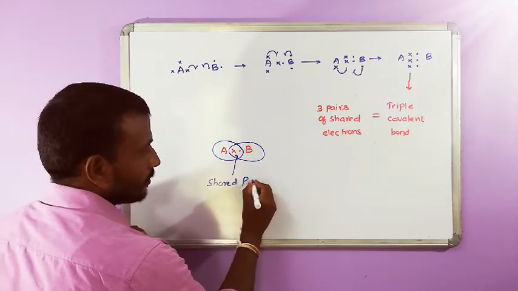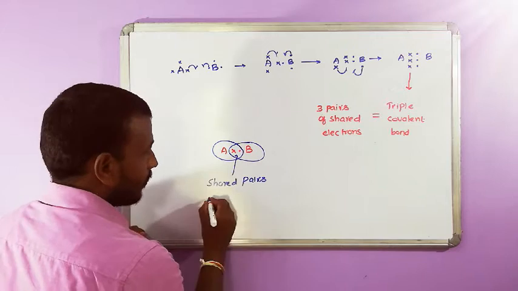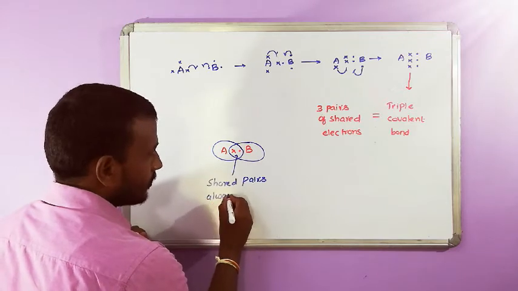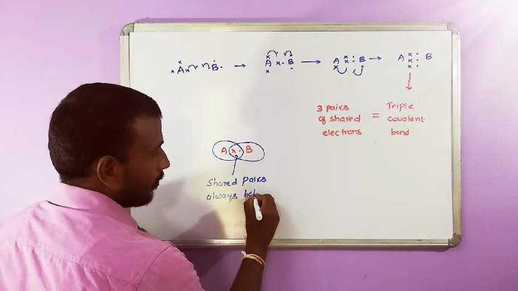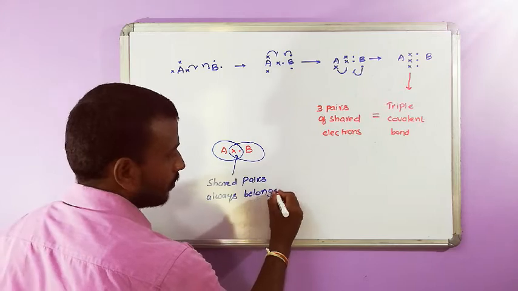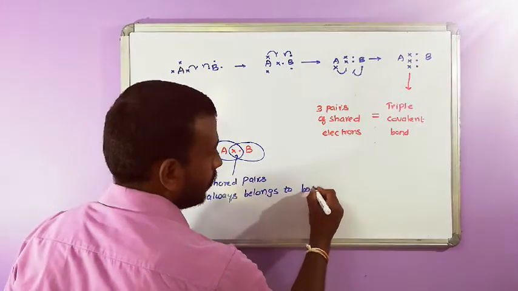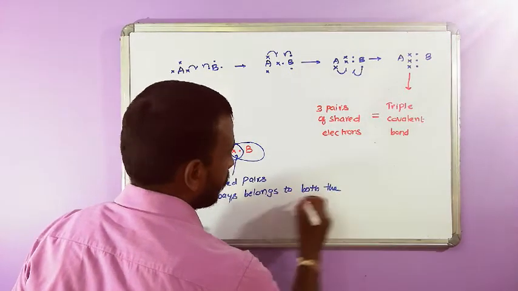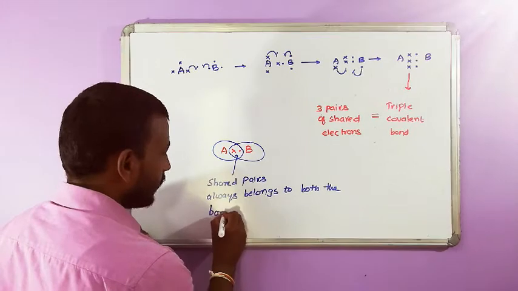Shared pairs always belong to both the bonded atoms.